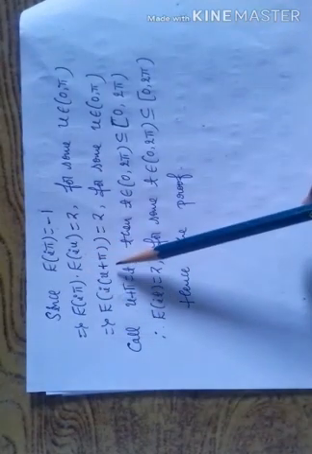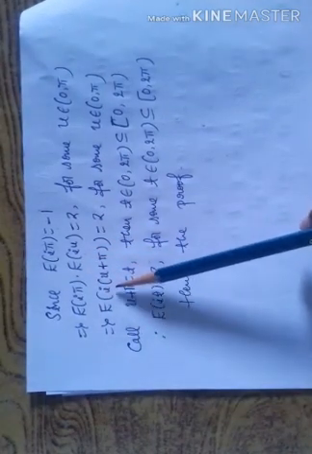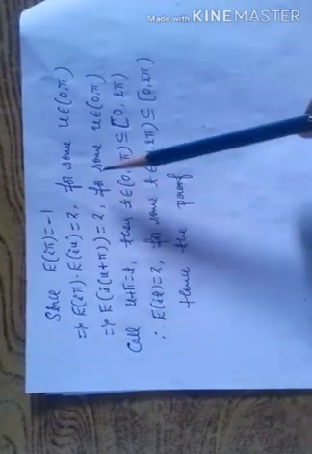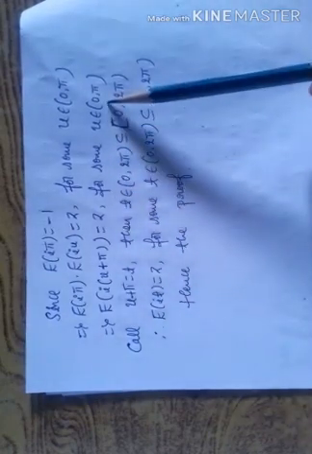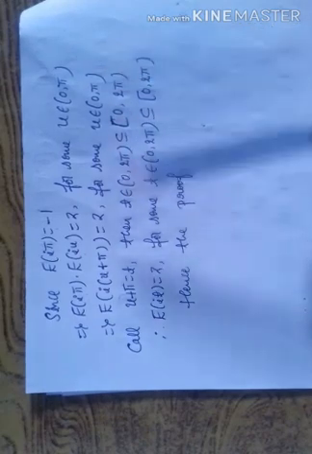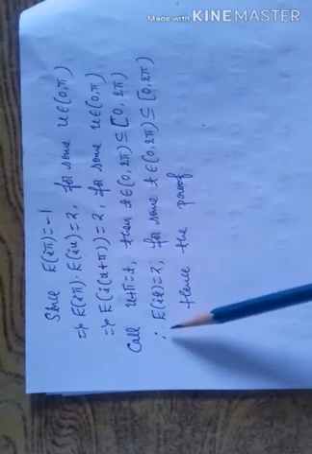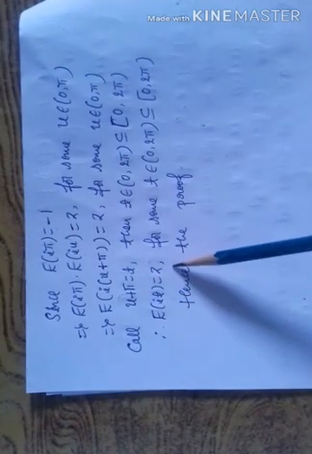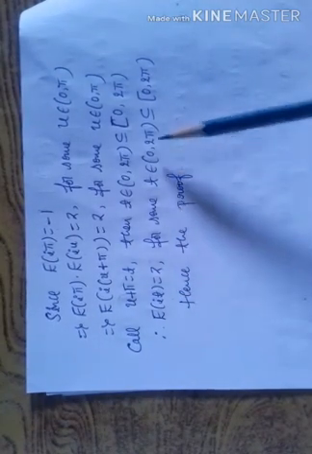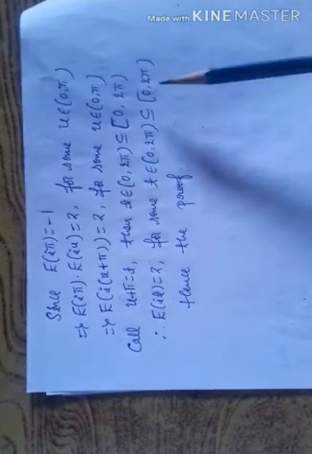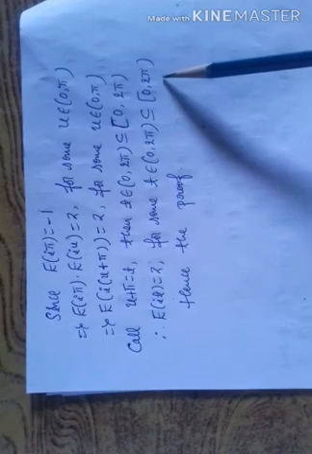Again by the addition formula, this implies e^(i(u plus π)) is equal to z for some u belongs to the open interval 0, π. Call this u plus π as t. Therefore e^(it) is equal to z for some t belongs to the open interval 0, 2π. It is a subset of closed at 0, open at 2π.